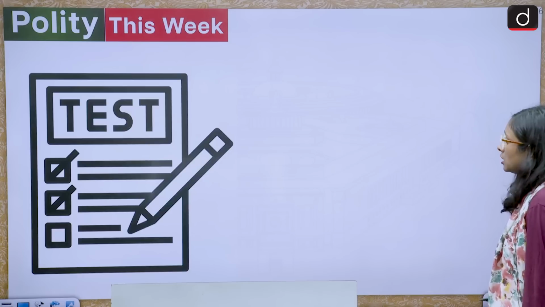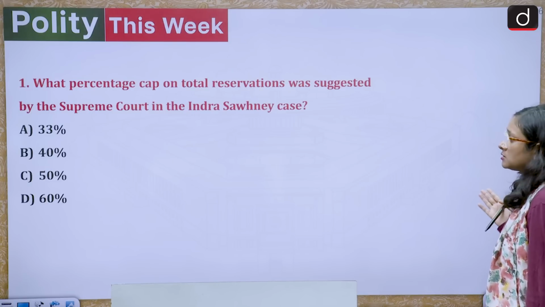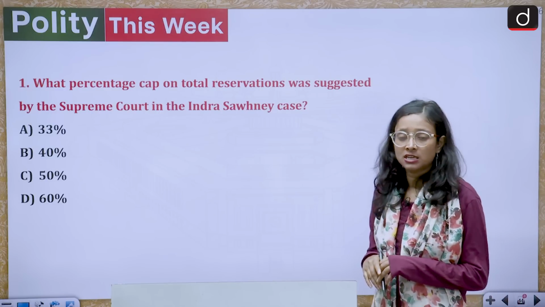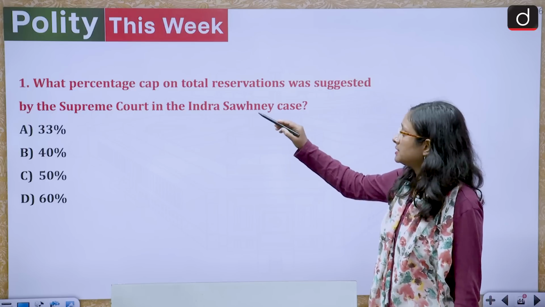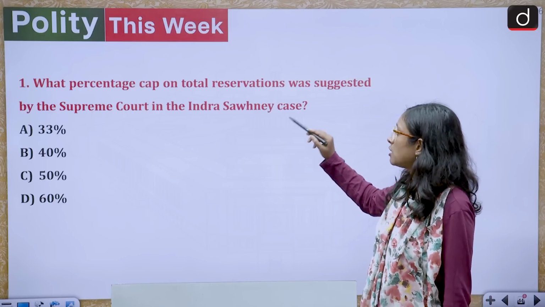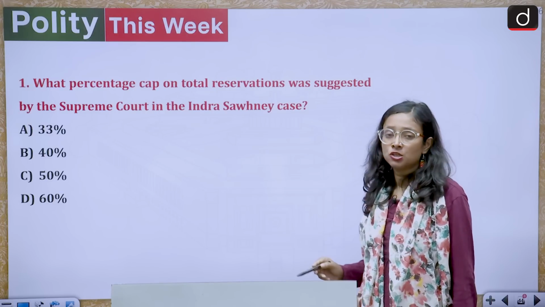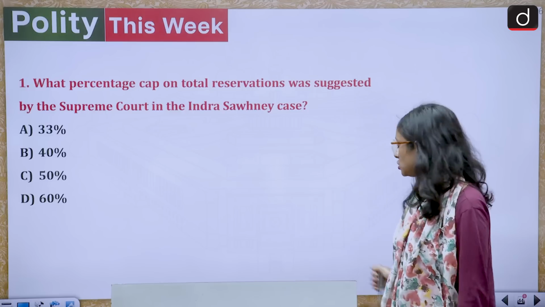Now we'll come to the test part. So on the basis of all these discussions, we have designed a test for you. What percentage cap on total reservation was suggested by the Supreme Court in the Indira Sawhney case? 33%, 40%, 50%, 60%. So you have to answer this in the comment section.